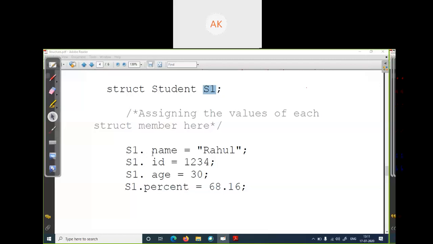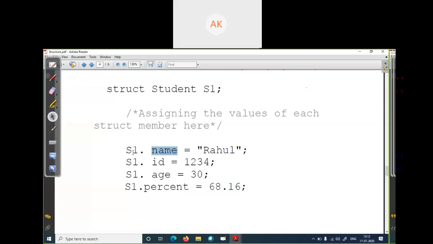Here we are using the dot operator. s1 is your variable name, so you write s1 dot, followed by the member name. Suppose you want to assign the name, so you write s1 dot name, meaning the student1 name. For the second student's name, you write s2 dot name.